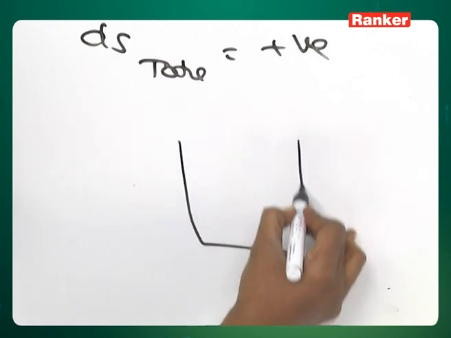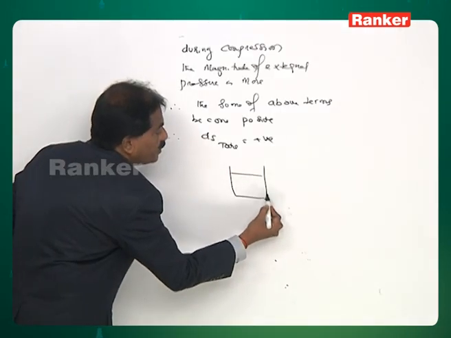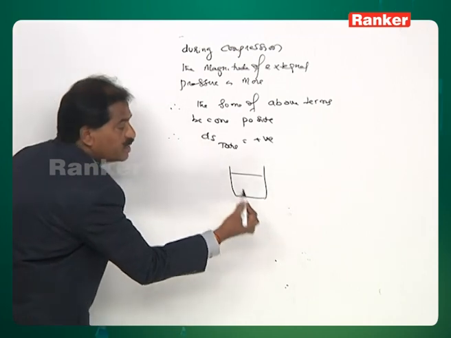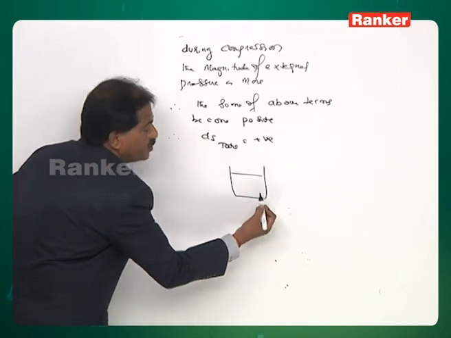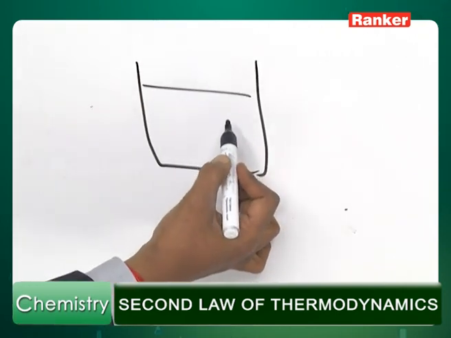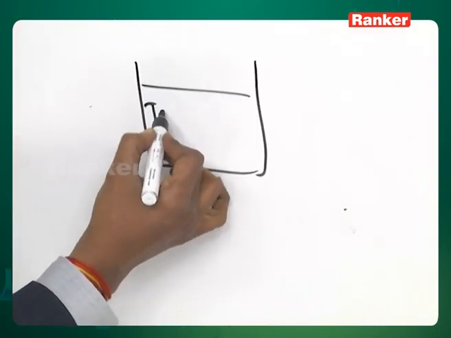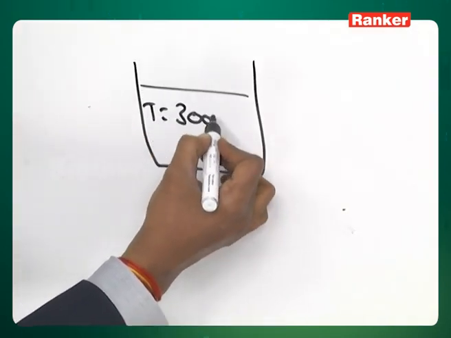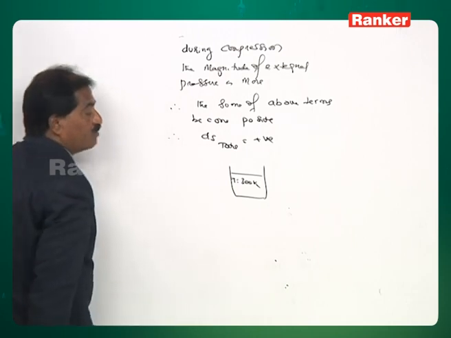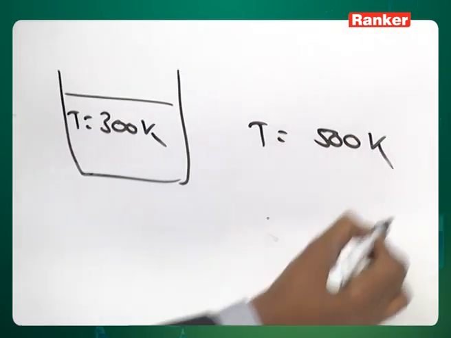Say for example, this is the system. Now let us say the gas is undergoing expansion irreversibly in a single step. For the irreversible heat transfer to take place, say the temperature of the system is 300 Kelvin, and the temperature of the surroundings is 500 Kelvin.